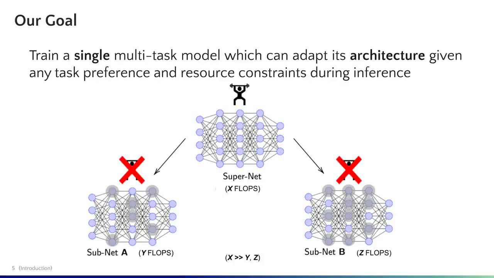To formalize, we aim to train a single multitask model which can adapt its architecture given any task preference and resource constraints during inference, without retraining.